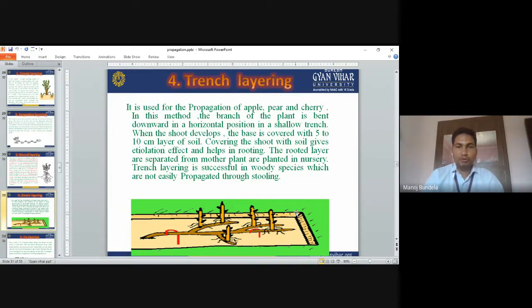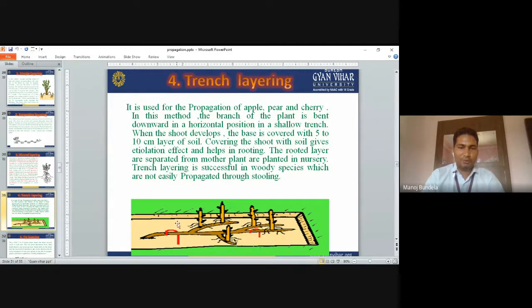When the shoot develops, the base is covered with a 5 to 10 centimeter layer of soil. Covering the shoot with soil gives the etiolation effect and helps in rooting. The rooted layers are separated.